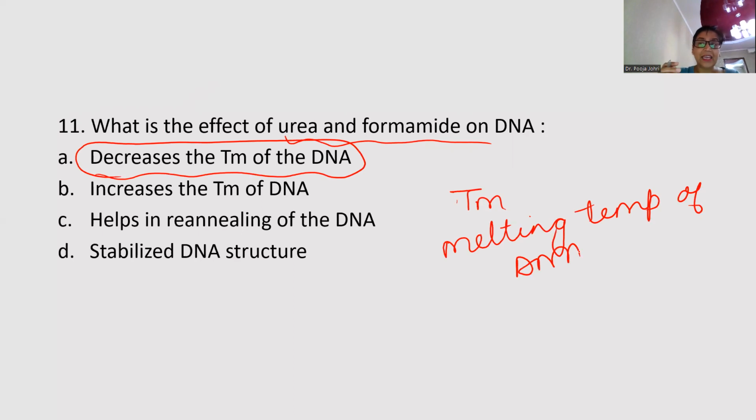And Tm is actually when half of the DNA strand is denatured. And this becomes the principle also whenever we have to separate the DNA strands. Whenever we have to denature the strands, whenever we have to break the bonds, we always measure whether it is hyperchromic or hypochromic. So urea is basically added to destabilize DNA. And Tm is the melting temperature of DNA when half of the DNA strand is denatured.